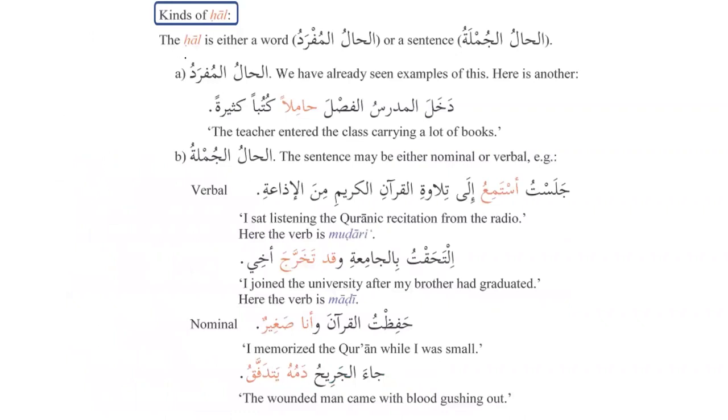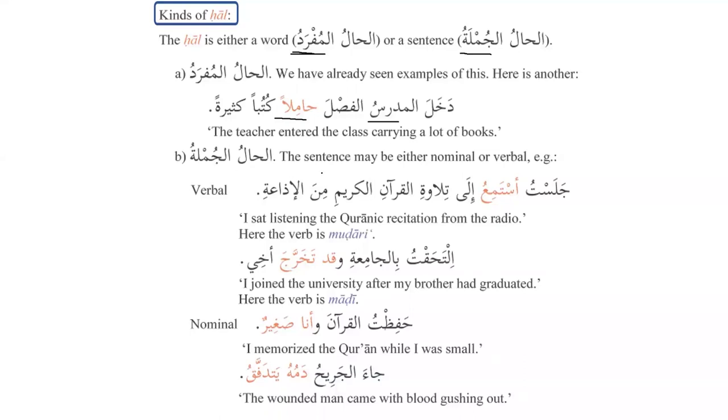Okay. Kinds of hal. The hal is either a word, al-mufrad, or a sentence, al-jumla. So it can be either a word or a complete sentence. Al-hal al-mufradu, we have already seen an example of this. Here is another: دخل المدرس الفصل حاملا كتبا كثيرة. The teacher entered the class carrying a lot of books. So the teacher entered the classroom, and what was his state? He was carrying books, حاملا كتبا كثيرة, a lot of books.